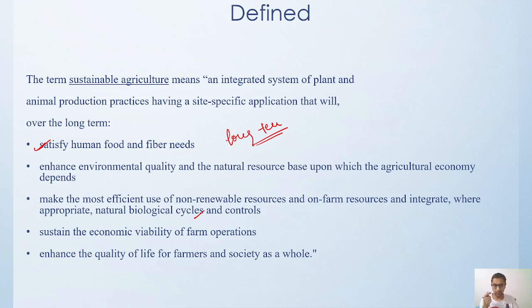We have a lot of natural resources: we have water, air, and soil. How are we able to properly enhance the quality of these natural resources without using them in a way that hampers the natural flow of the whole process?